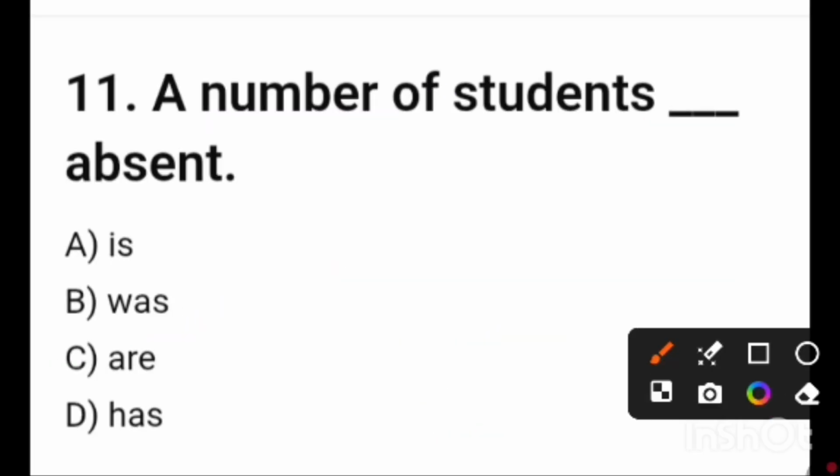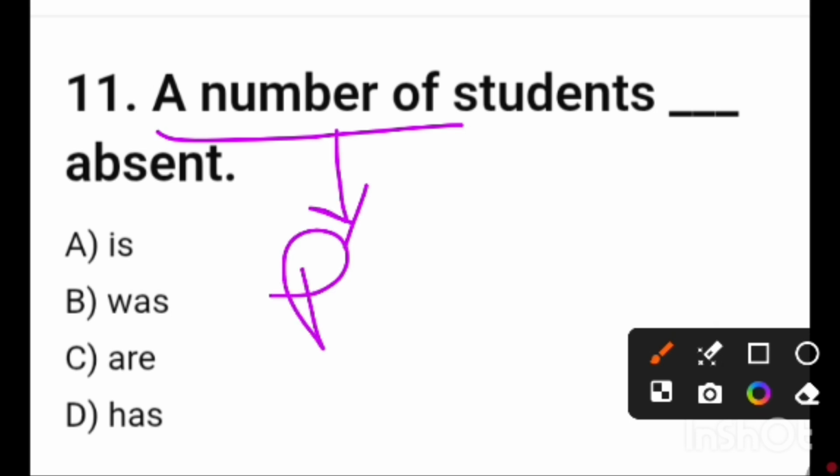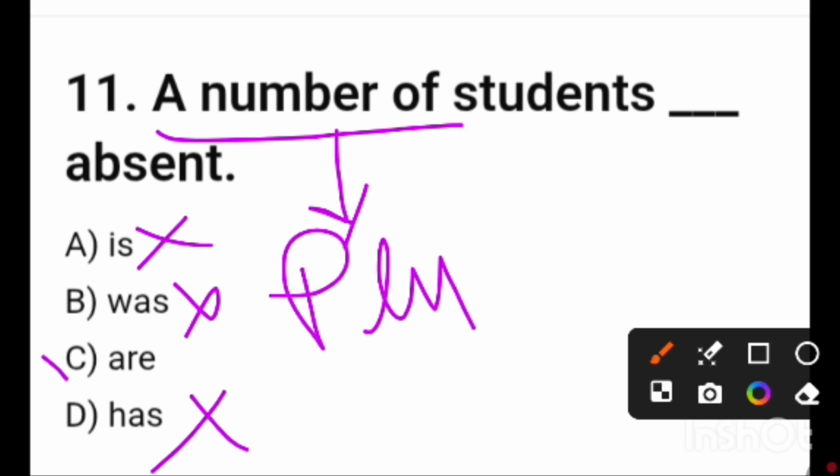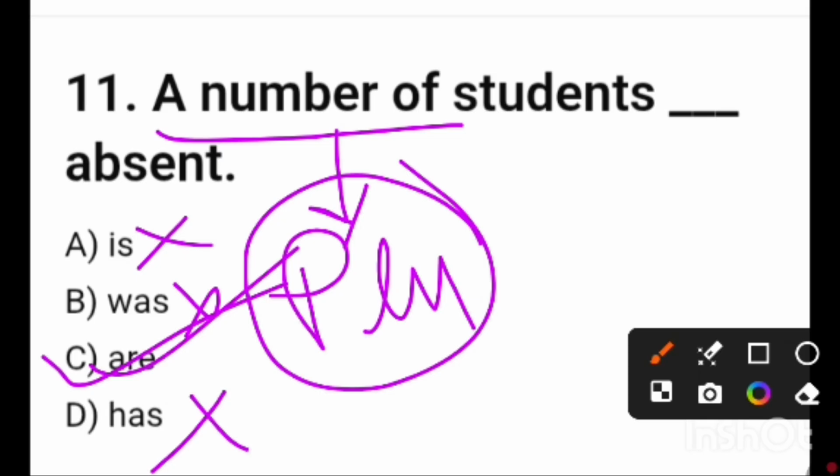Here you can see a number of students. Friends, it is plural. A number of is plural, so we have to choose the plural verb. It is singular, it is singular, it is singular. So R is the correct answer. Friends, always remember, a number of is treated as plural. The number is treated as singular. So I think you can understand.